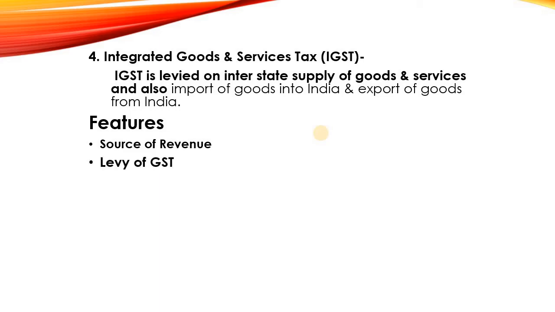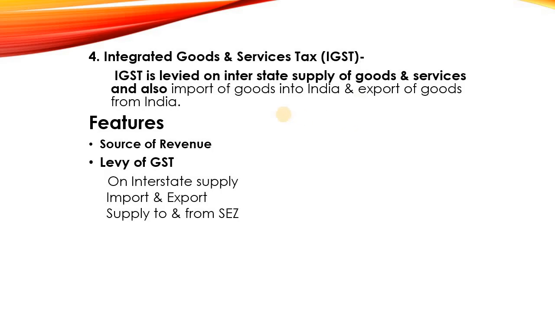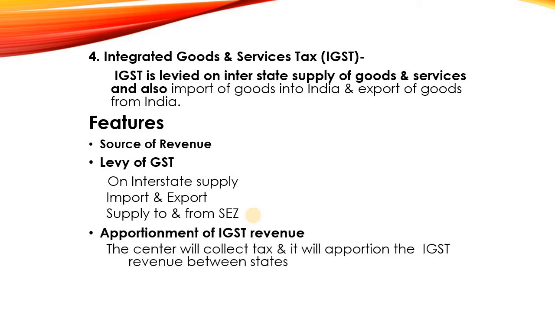Then second one, levy of GST. Here GST is levied on three types of transactions: first, on interstate supply; on import and export of goods and services; and also supply to and from SEZ, that is Special Economic Zone.